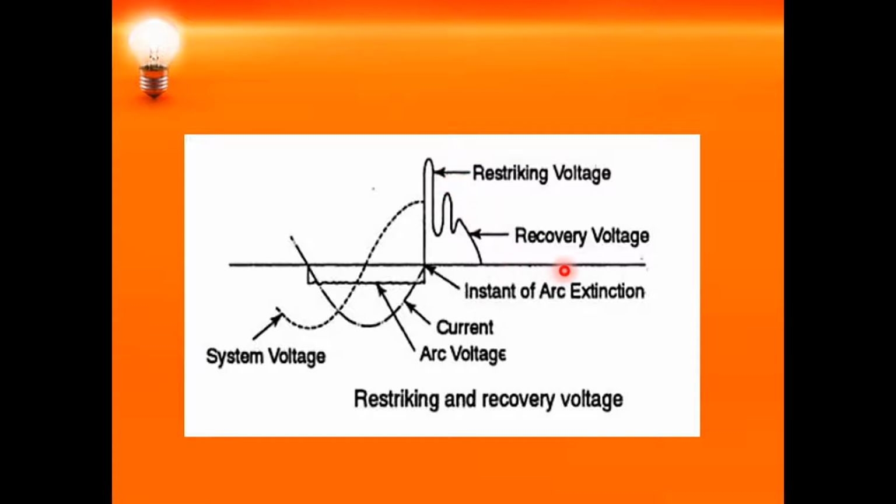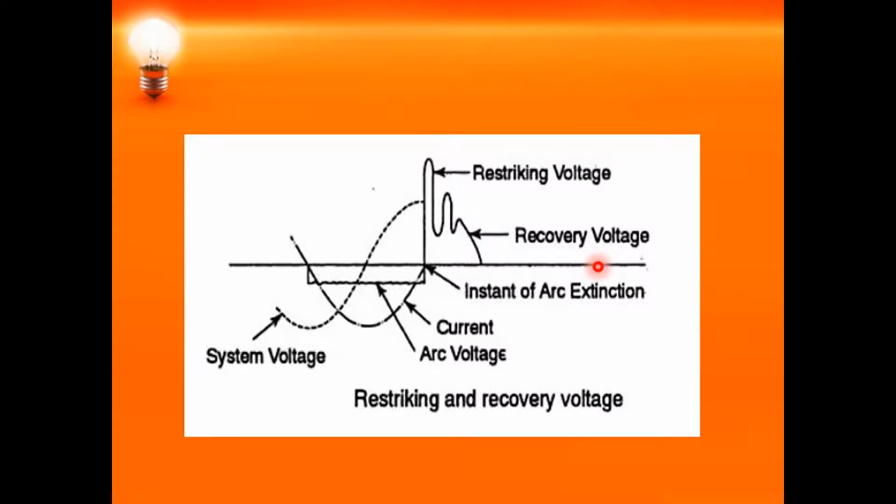And you can see one more term, which is recovery voltage. Once the transients die out and the arc is quenched, whatever voltage appears across the circuit breaker is called the recovery voltage.